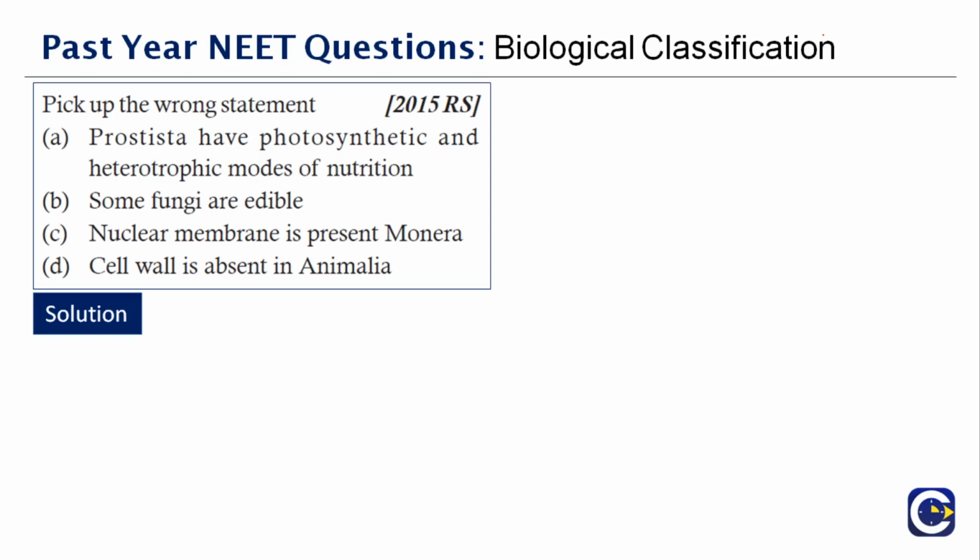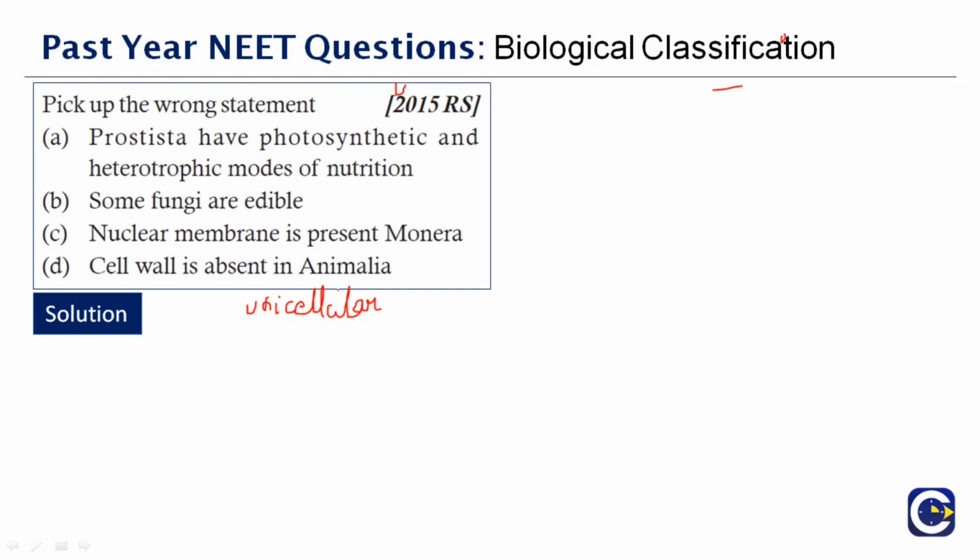Kingdom Monera, they do not have a nuclear membrane. Apart from that, if you want to know anything about the Monera kingdom, it will contain unicellular organisms with prokaryotic cell organization. This kingdom Monera will be exclusively bacteria. They are single-celled organisms with no true nuclear membrane.